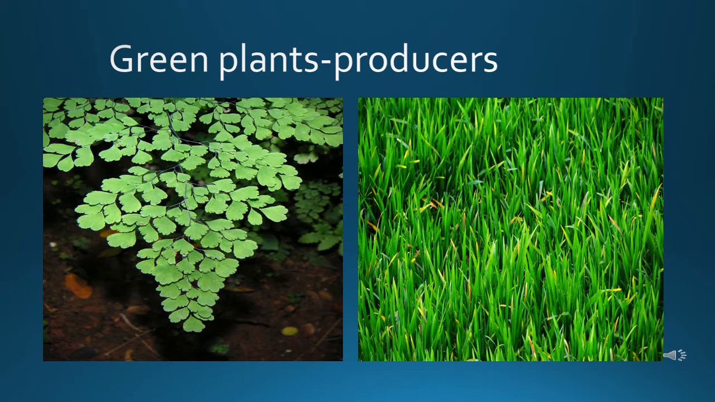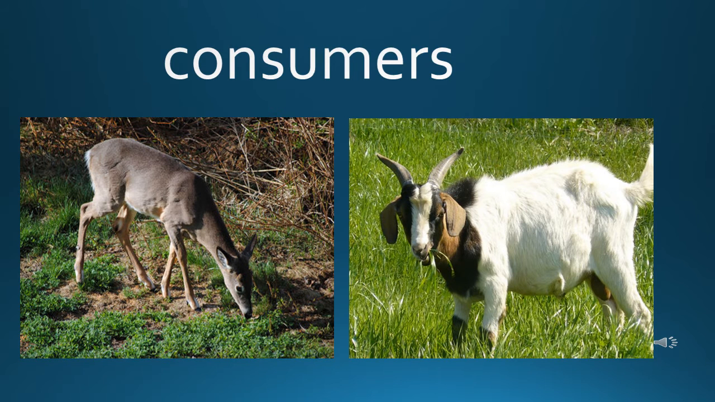The organisms which consume the food made by the producers are called consumers. All the animals, including human beings, are consumers. Why? Because we use the producers. That means we consume the plants or the plant parts or the cereals, whatever is produced by the plants. So we all are the consumers.